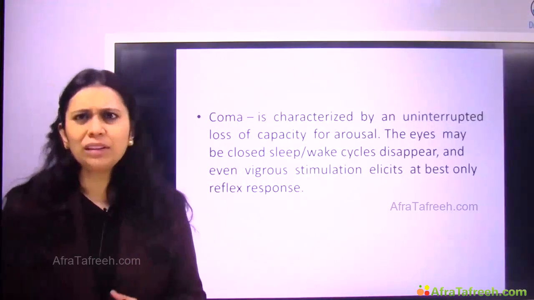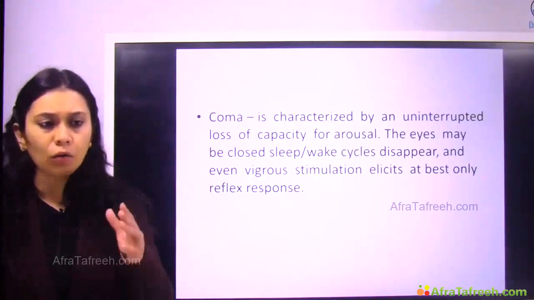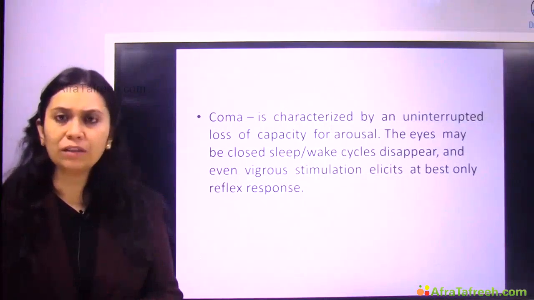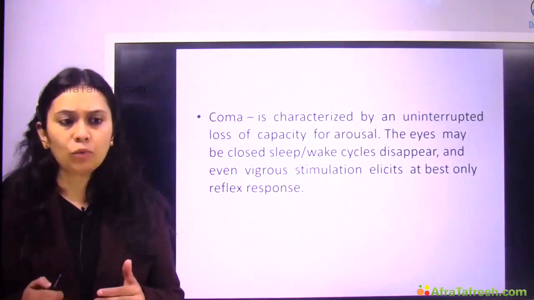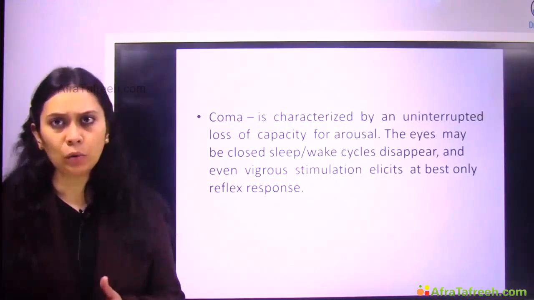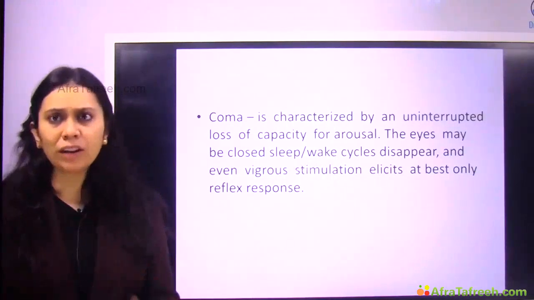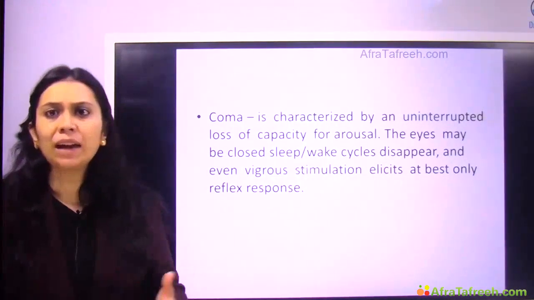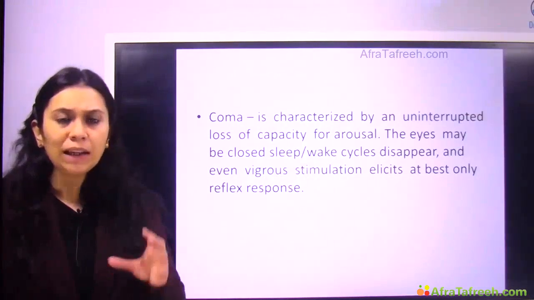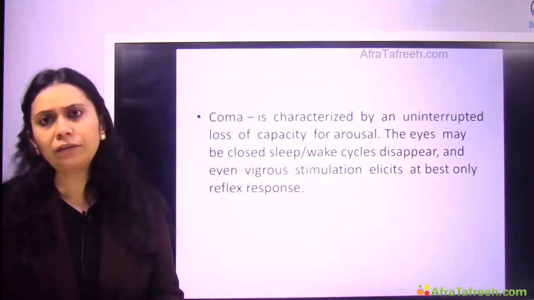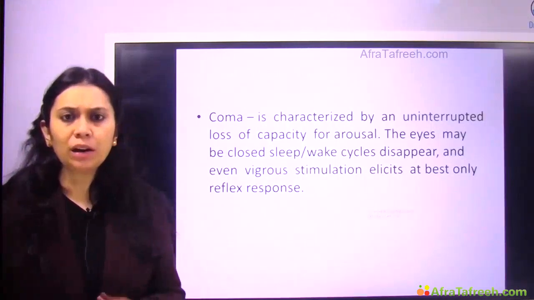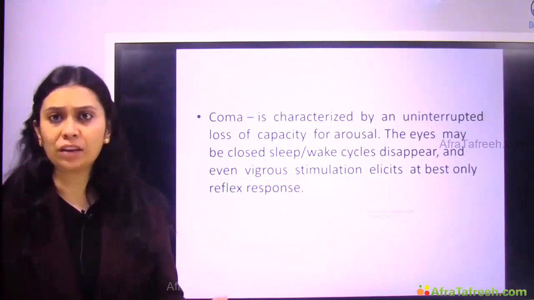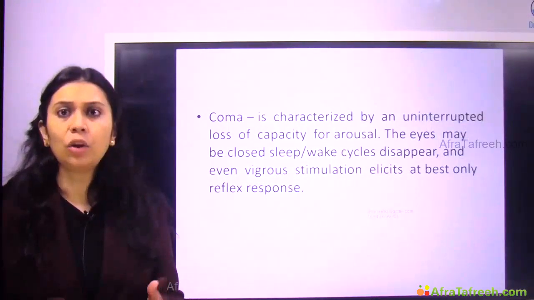Okay, what is the definition of coma? Coma is characterized by an uninterrupted loss of capacity for arousal. Eyes may remain closed, and they may also remain open. The sleep-wake cycle of the person disappears, and even with vigorous stimulation, even if we give the best stimulation to the patient, only a reflex response is elicited. The patient only shows a reflex response rather than a conscious response.